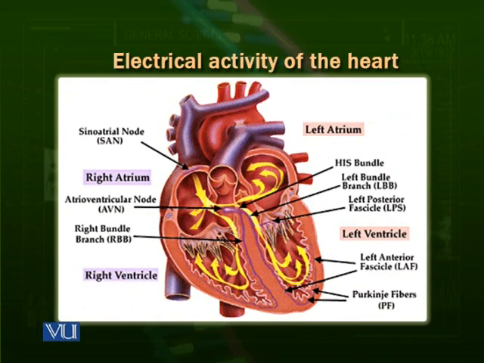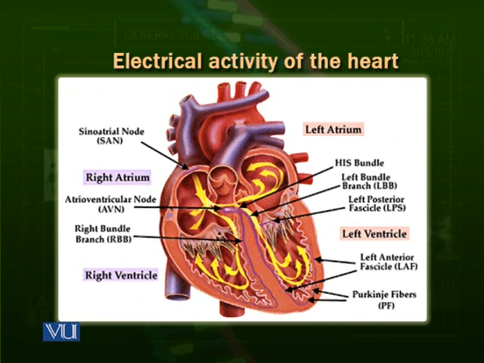Now we look at the vessels. First of all, we look at the veins, which are taking blood from the body and returning it to the heart. In the blue, on the right side, you can see the inferior vena cava and superior vena cava. Both are returning blood and they open into the right atrium and give blood to the right atrium.